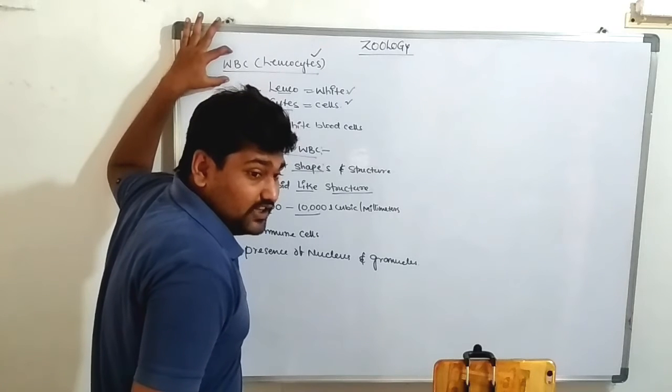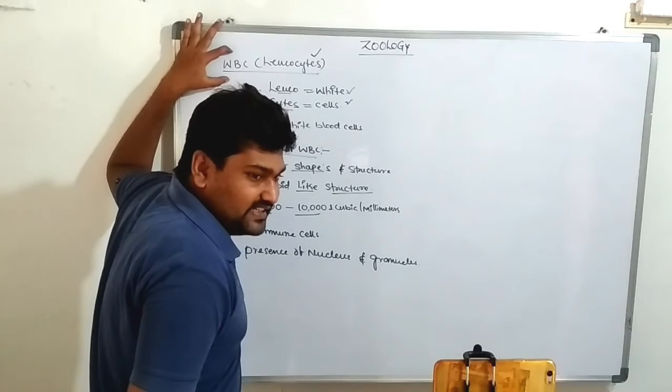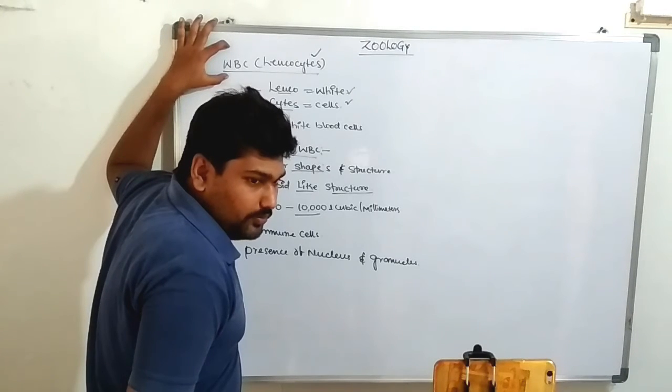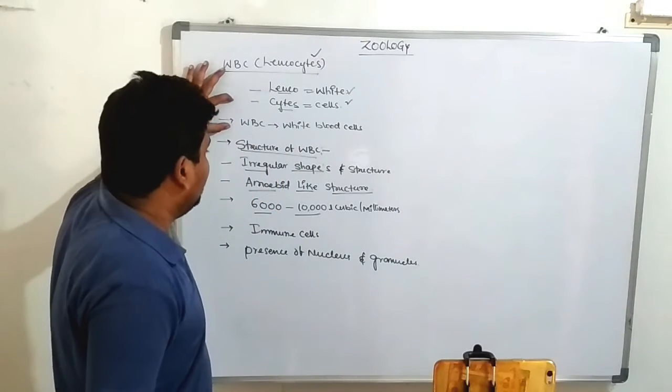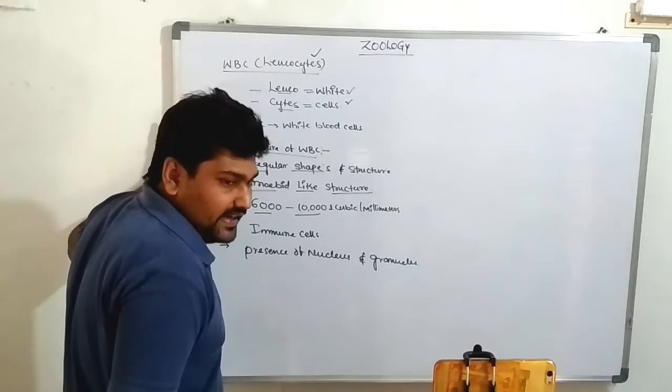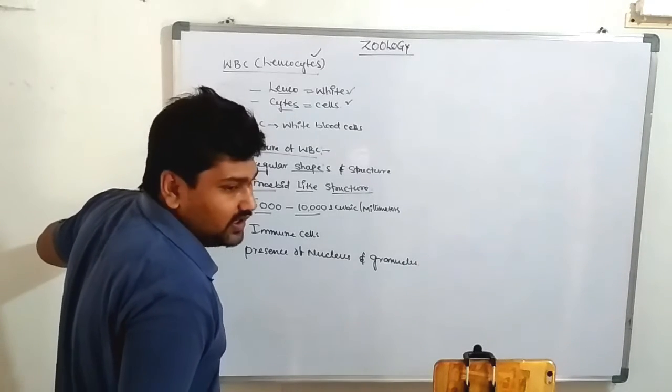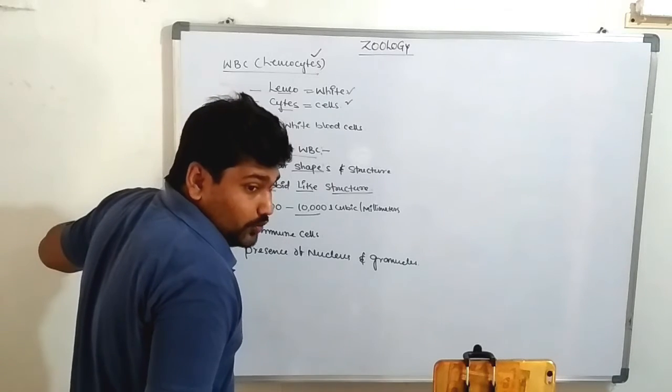WBCs are called leukocytes. RBCs are called erythrocytes. Erythro means red, cyte means cell, so erythrocytes are red blood cells. What are white blood cells? Leuko means white. These are white in color, irregular in shape, amoeboid-like structure, approximately 6 to 10,000 per cubic millimeter.